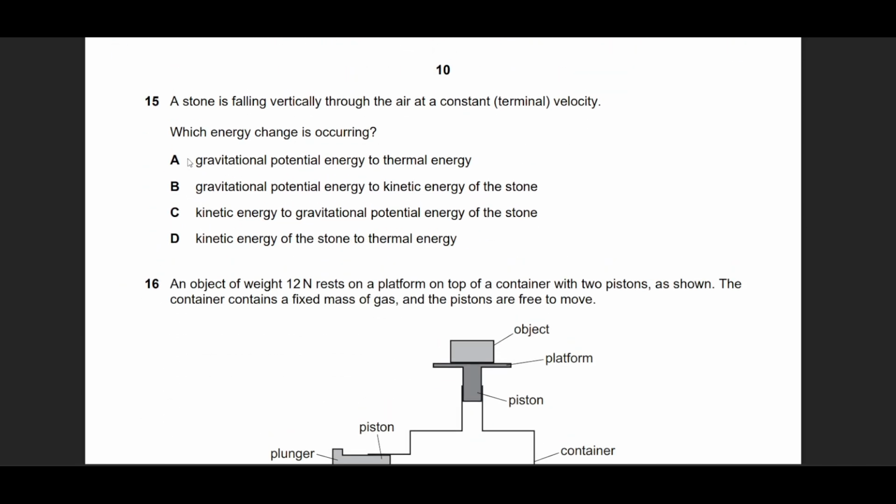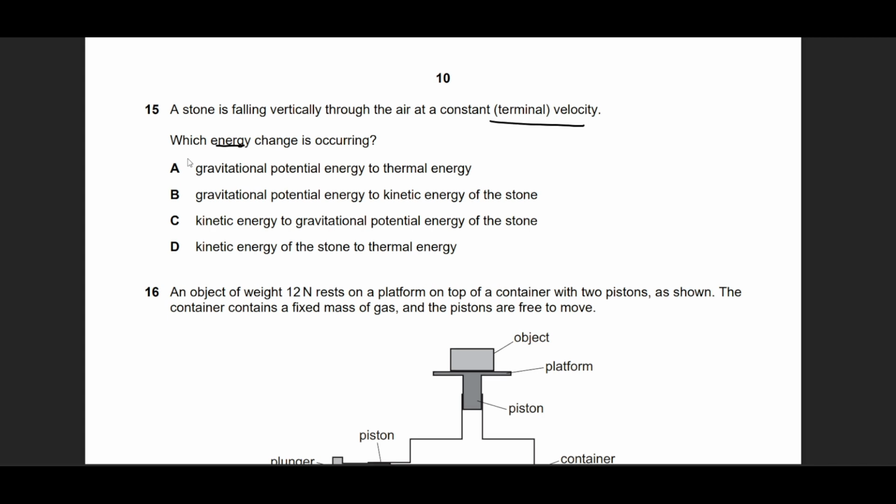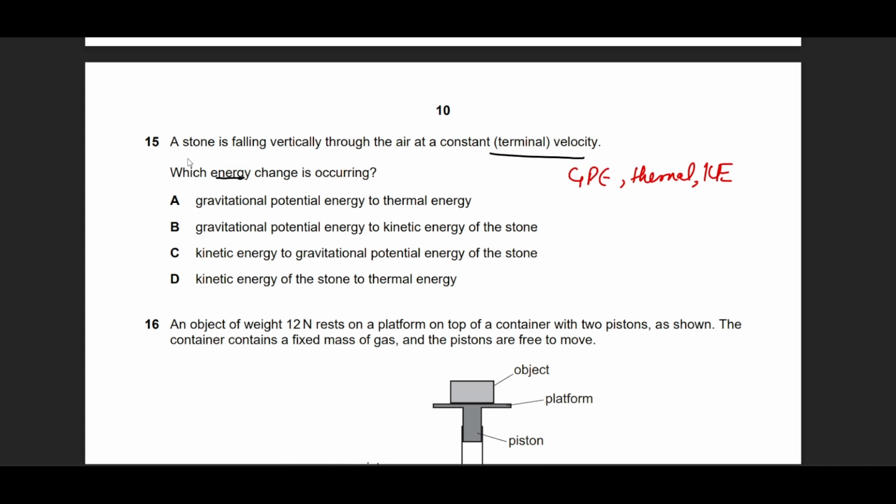A stone falls vertically in air through terminal velocity. What energy changes are being produced here? He's talking about gravitational potential energy, and he's talking about thermal energy, which is heat. He's talking about kinetic energy. So first of all, dismiss the idea of kinetic energy. Why? Because if this object is at terminal velocity, it means its velocity is not changing.